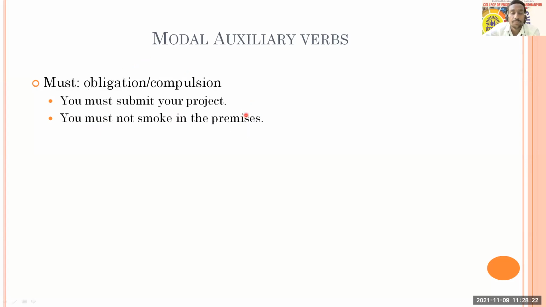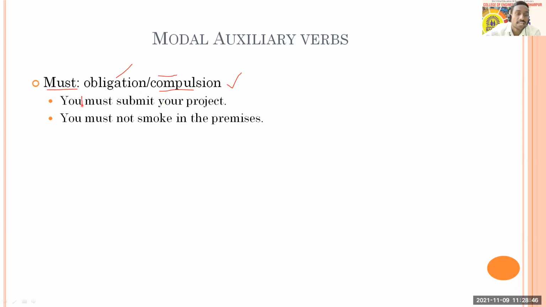Then here we have "must." You have to think about that must is used for obligation or something which is compulsory, that is, you have to do it. In that case, you cannot escape, you cannot go away, you cannot avoid it. For such things you can use must. So, "You must submit your project."